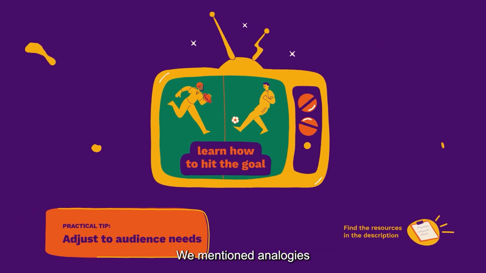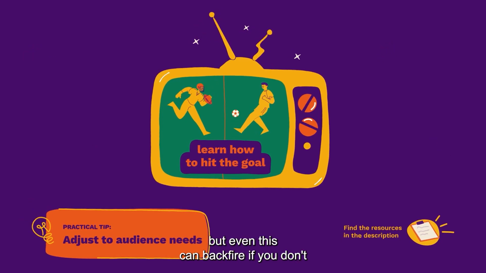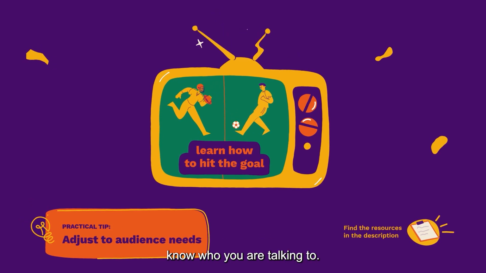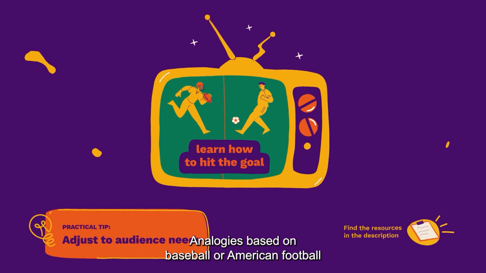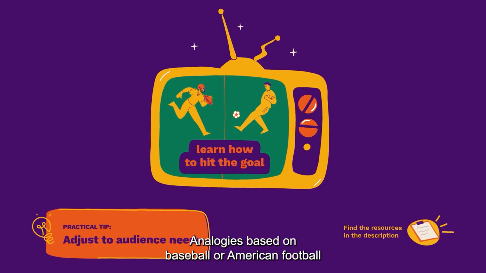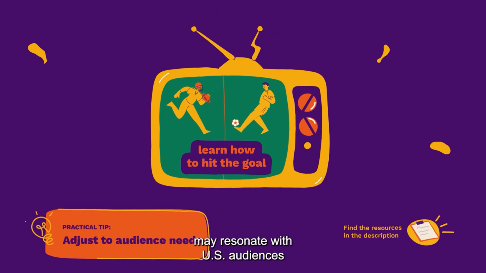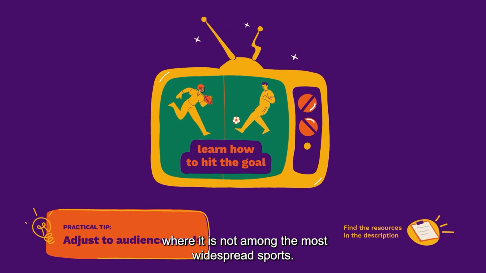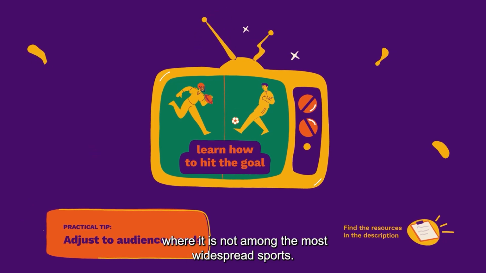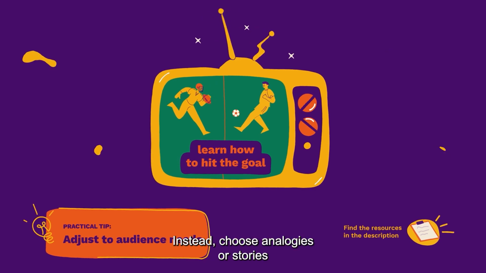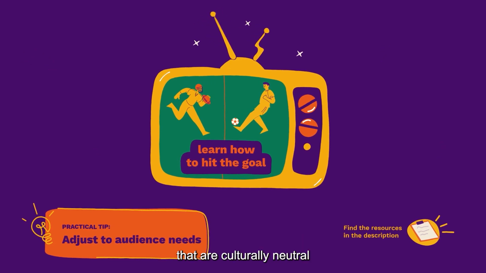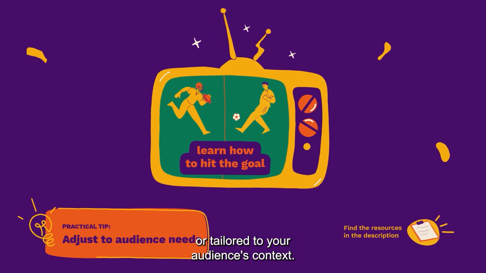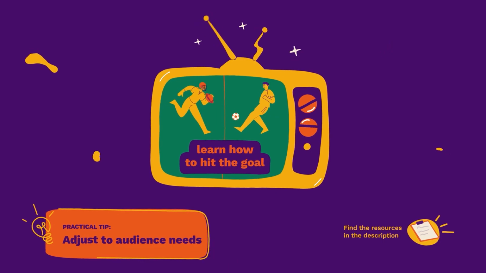We mentioned analogies being a good tool, but even this can backfire if you don't know who you are talking to. Analogies based on baseball or American football may resonate with US audiences, but will likely fall flat in Europe, where it is not among the most widespread sports. Instead, choose analogies or stories that are culturally neutral or tailored to your audience's context.